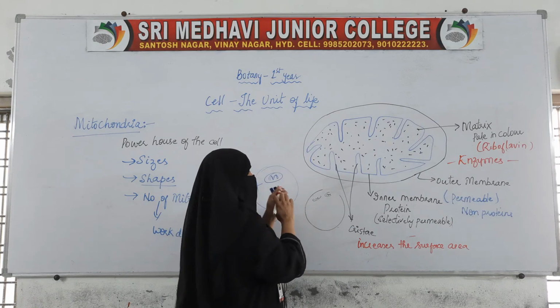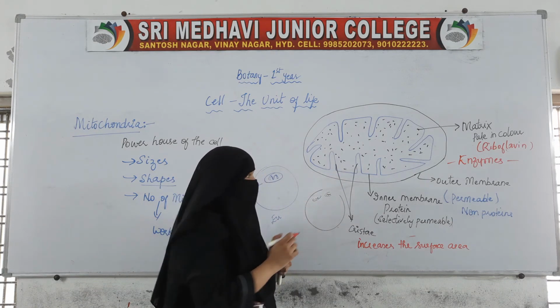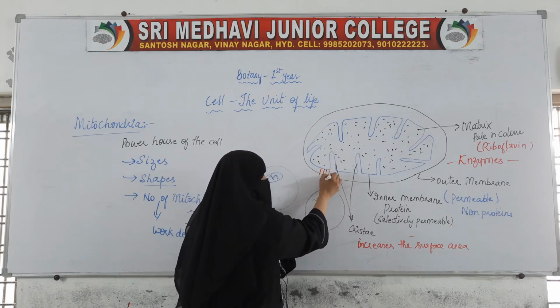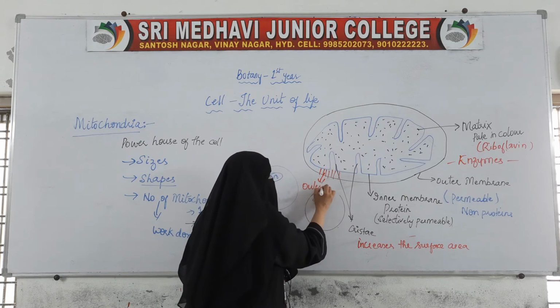Now in between the outer membrane and the inner membrane, a space is present. In between the outer membrane and inner membrane, we see this space. This space is called the outer compartment.